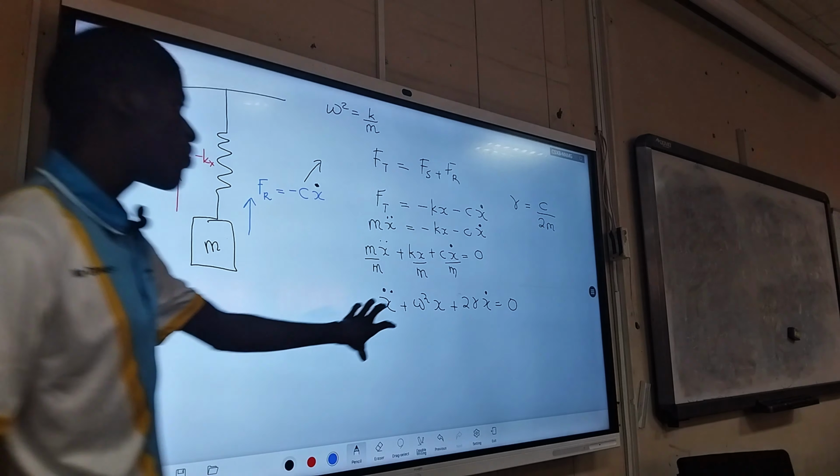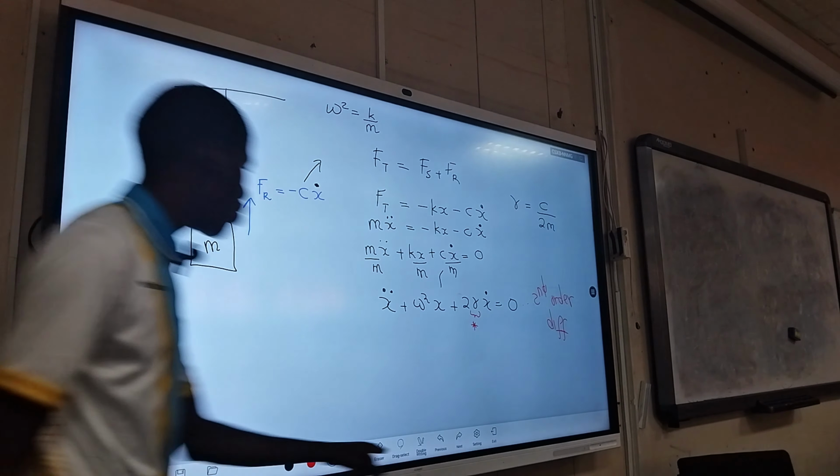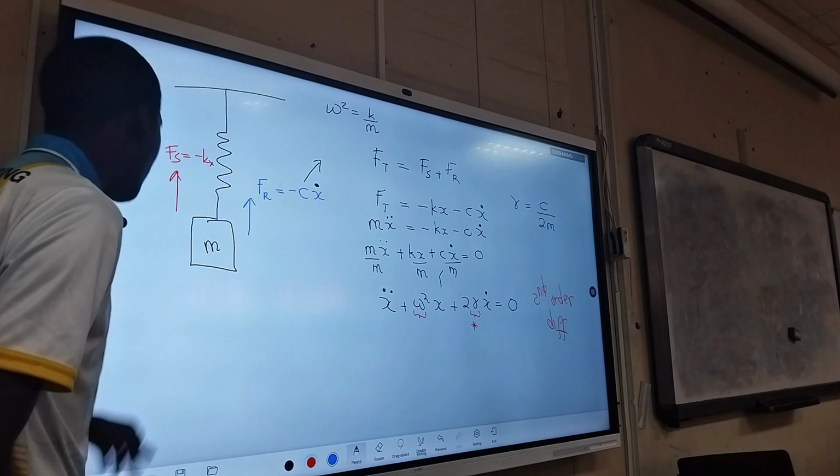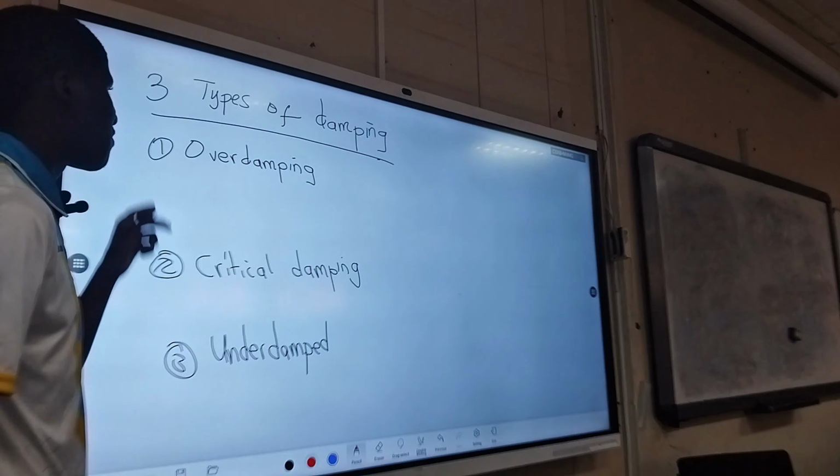Remember, angular frequency, we want to see how frequent our vibrations are occurring in terms of an angle. Remember, simple harmonic motion goes together with rotating motion. So basically, with that angular frequency, we want to see how fast a rotating vector of simple harmonic motion can move. All right. So we go back here to where we were, which is the types of damping. So I would like us to start with under damping.